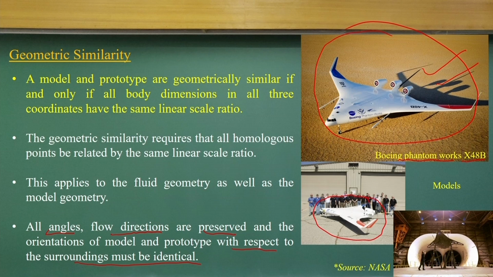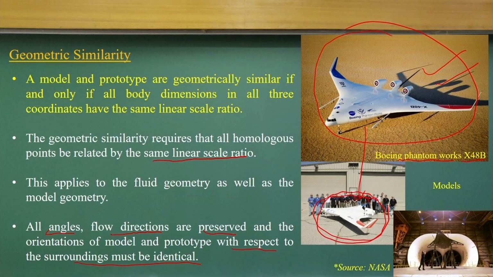So, what do we do? We apply a geometrical similarity with the same linear scale ratio, and make it geometrically similar. That is the geometrically similar model, which you can compare visually. The length, the area, the volume are all geometrically scaled down, with the angles and all. And finally, we test it in the wind tunnel facility.